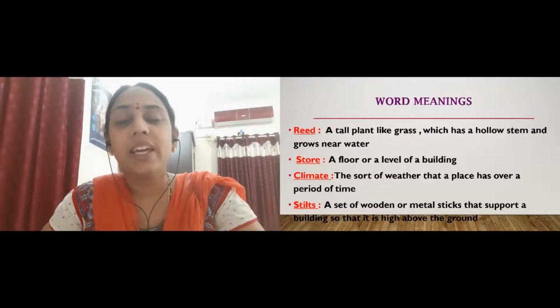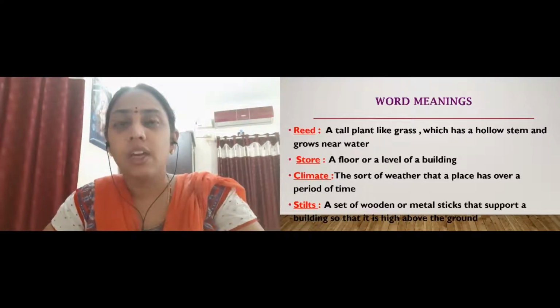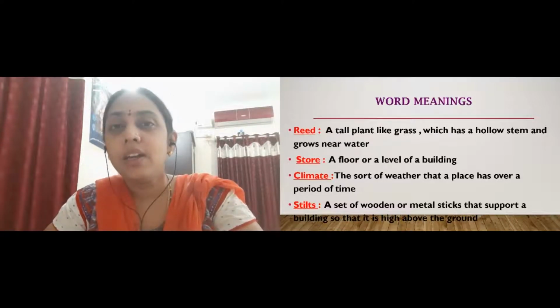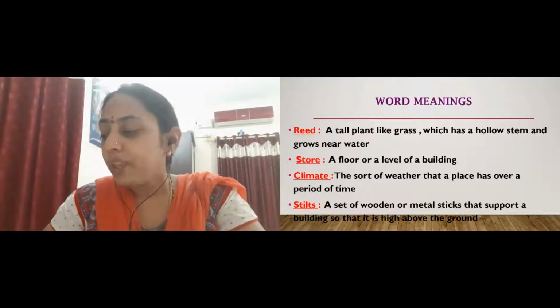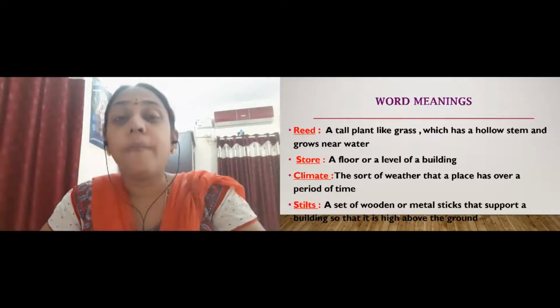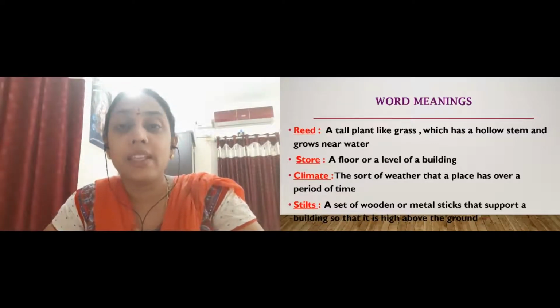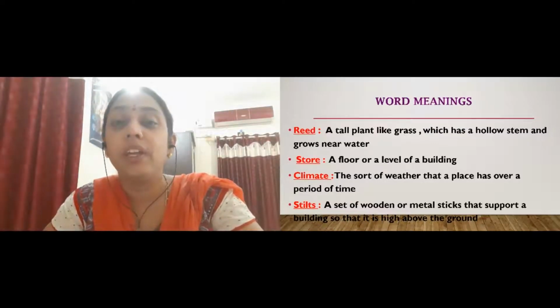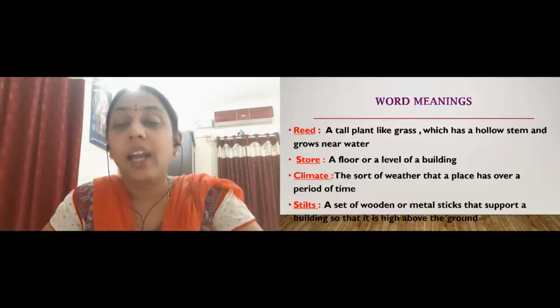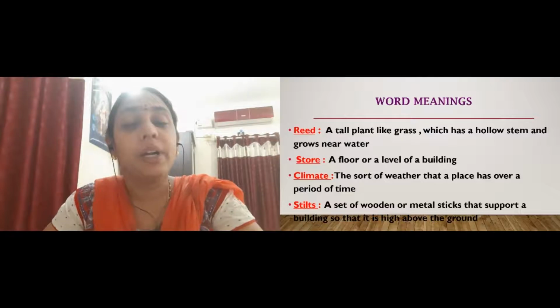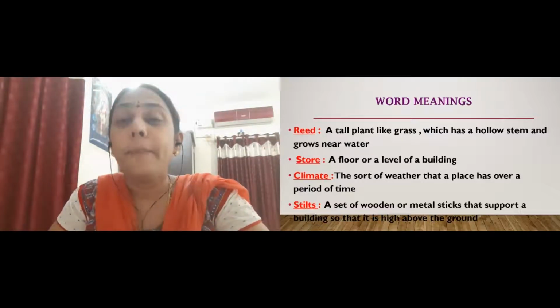Reed. Reed is a tall plant that looks like grass, and it generally grows near the water. Then we have story. Story means nothing but a floor. Like two story means two floors will be there, right? So story means floor. Then we have climate. Climate is the weather in a particular place that remains for a long period of time. So weather keeps changing, but climate always remains the same for a period of time, right?